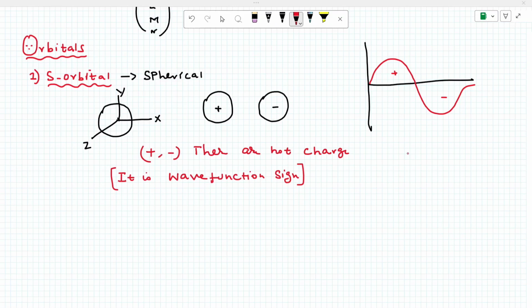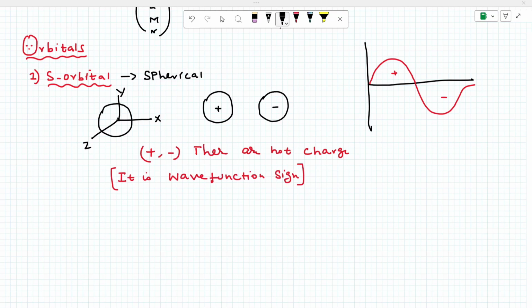Okay, listen, plus is constructive, minus is destructive. Okay, simple. Now, what is plus minus now? The plus minus is not a charge. What does plus minus indicate? It is nothing but the wave function sign. Okay, this is very important. Please note. Next point, a very important point about the s orbital.